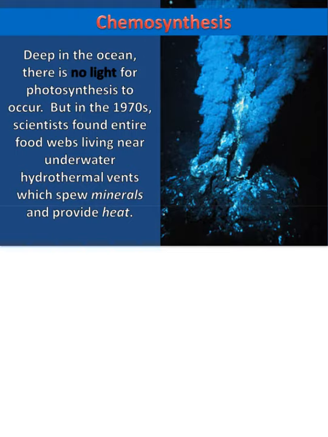And that's called chemosynthesis. Guys, if you don't know what hydro means, remember hydro means water. And then thermal means temperature. So these water vents are hot. They're hot vents of water. And they come out of these chutes in the ground and they spew minerals and give heat to the creatures that live near them.